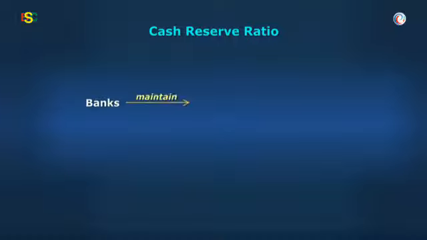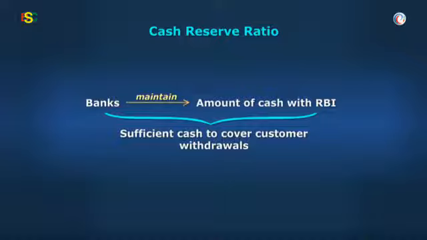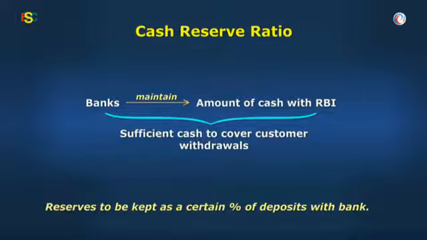The first one is cash reserve ratio. Banks have to maintain a certain amount of cash in reserve to ensure that banks have sufficient cash to cover customer withdrawals. Reserves to be kept as a certain percentage of deposit with the bank. Since this is a percentage or ratio of the deposits, it is called cash reserve ratio.